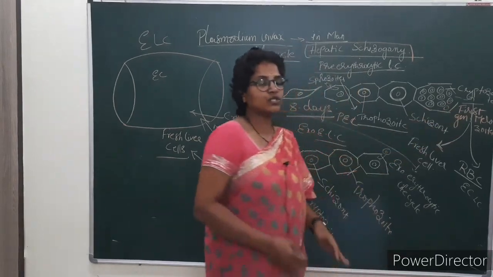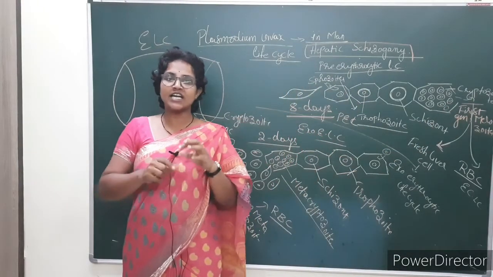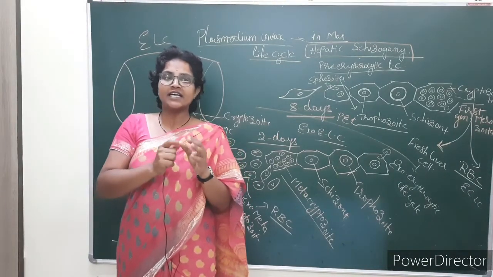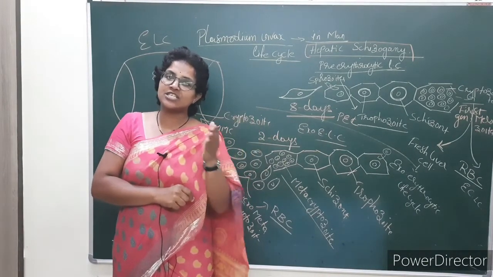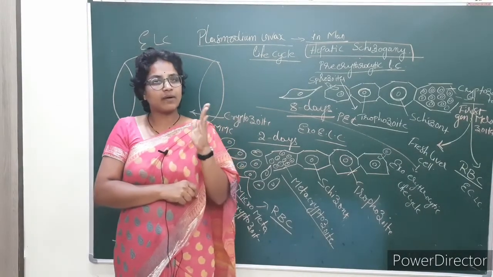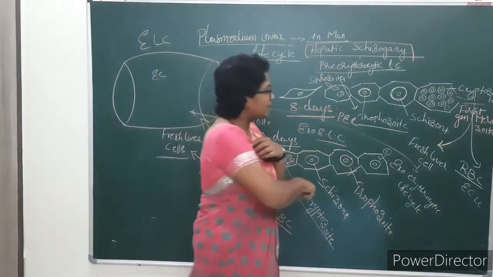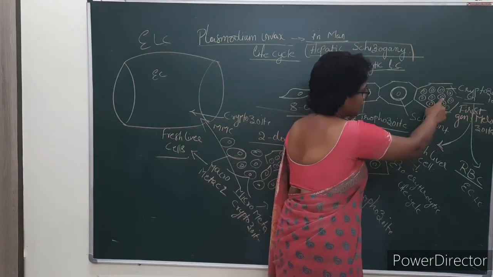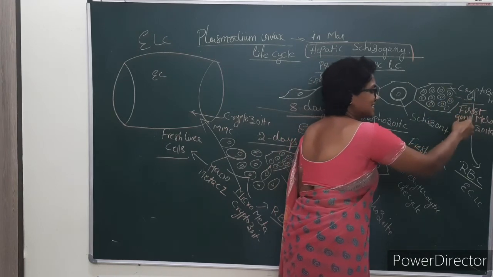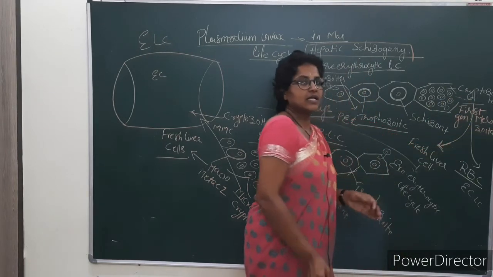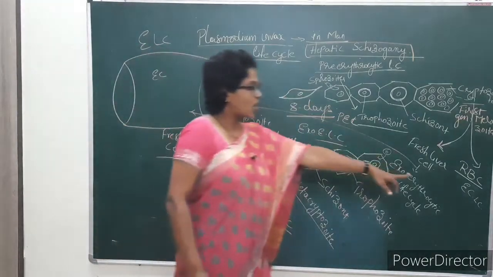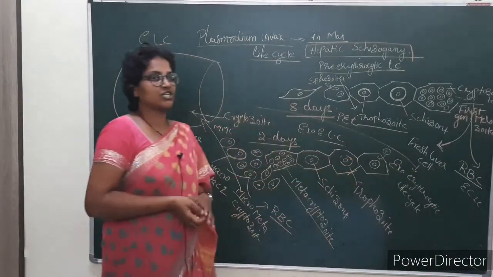The schizont undergoes schizogony. What is schizogony? It is asexual multiple fission, meaning the reproduction is asexual. There is no formation of gametes. It is one type of reproduction. Asexual multiple fission leads to the formation of many cryptozoites. These are called first generation merozoites. These first generation merozoites either enter into the RBC or enter into the fresh liver cell.